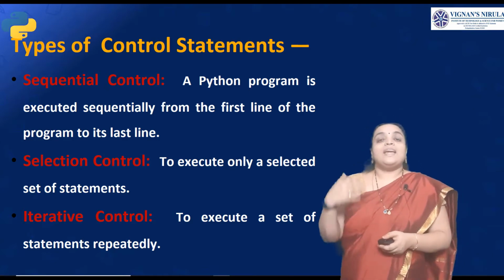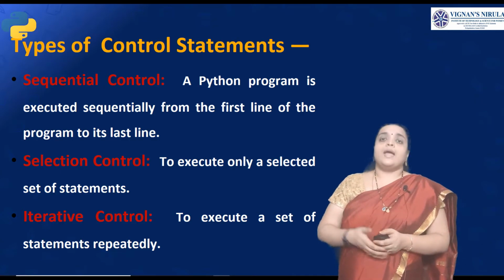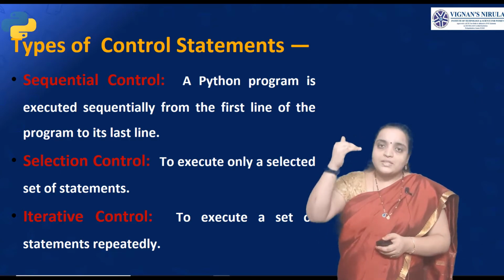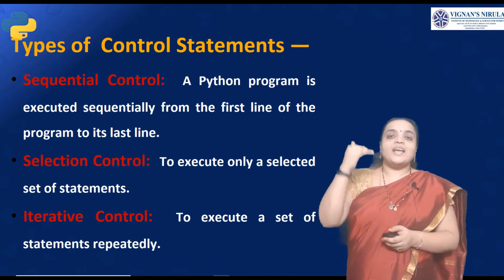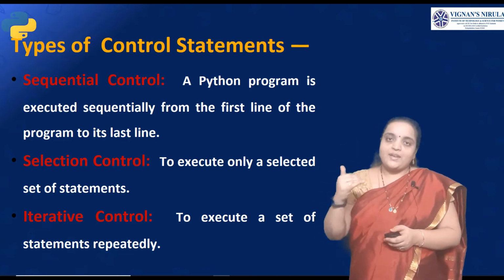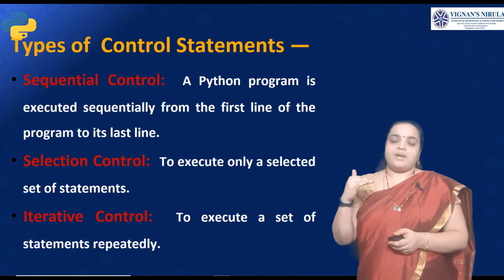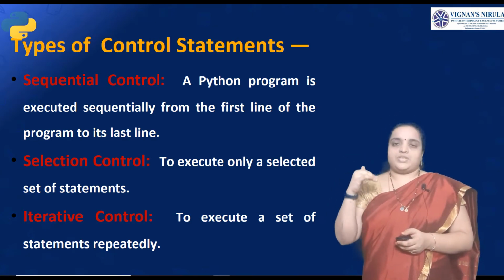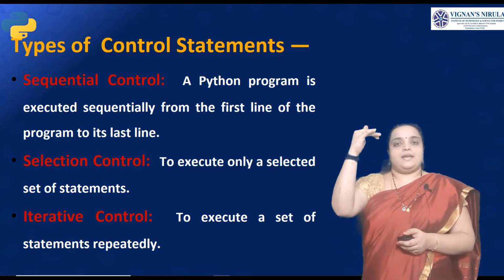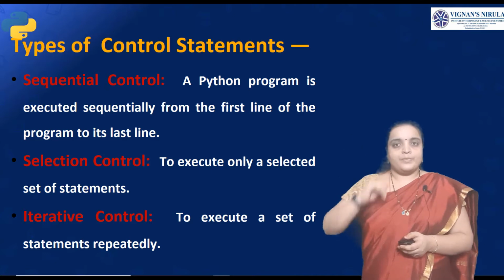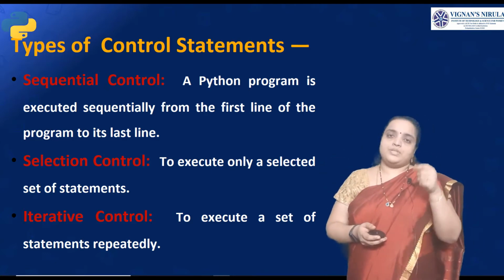Then talking about iterative control statements. Iterative control statements mean that a number of times you want to execute the specified set of statements, we can execute them, we can iterate them, we can repeat them. In this iterative control statement, we can execute the set of statements n number of times, which we specify in the condition, in the control flow. So those statements are called iterative control statements.